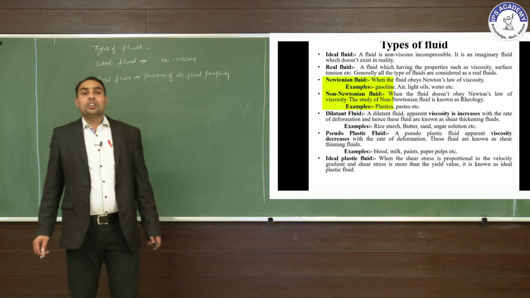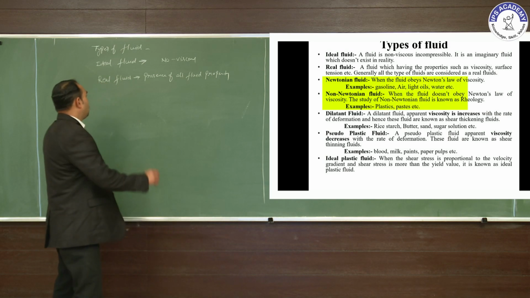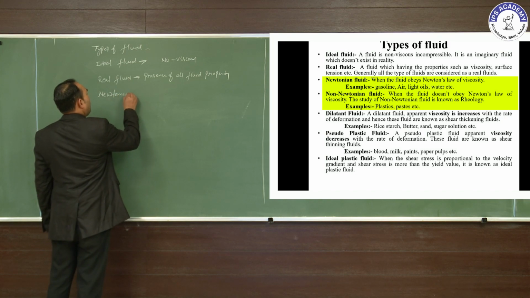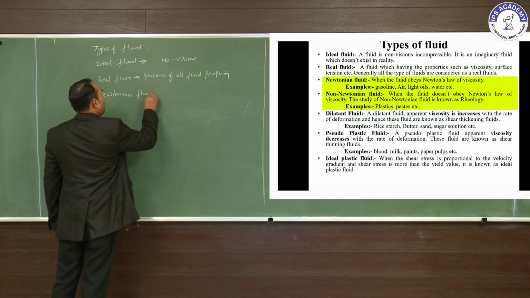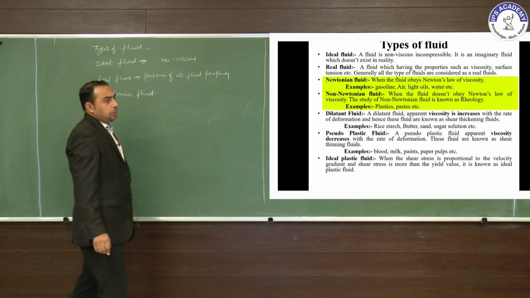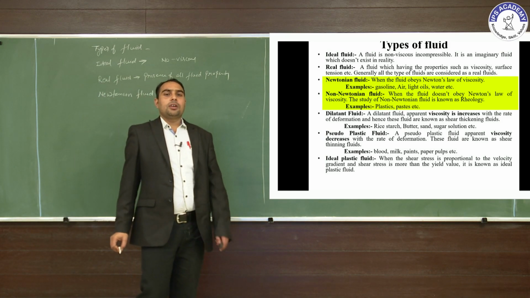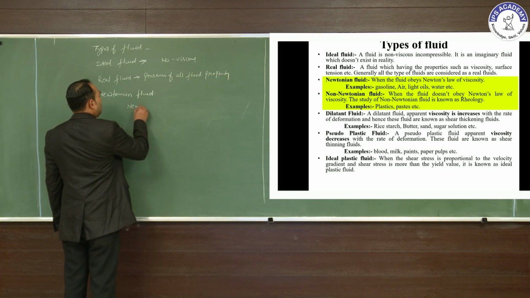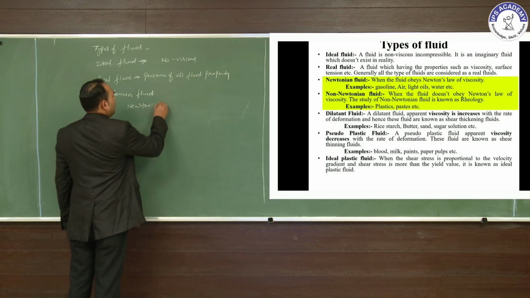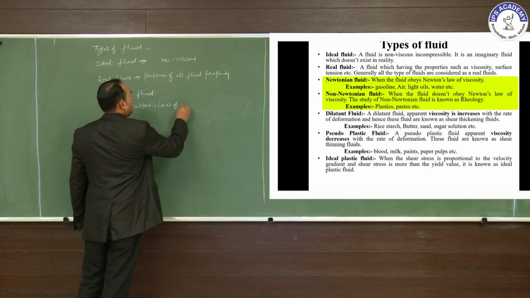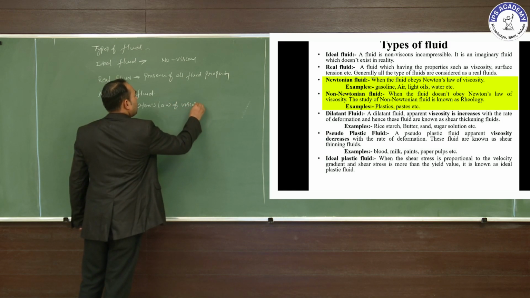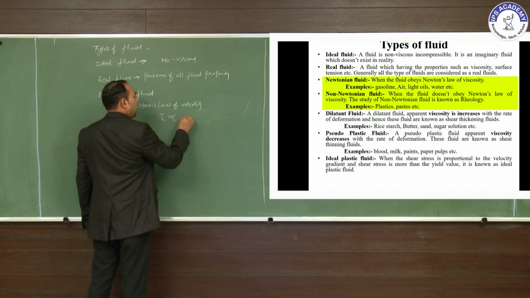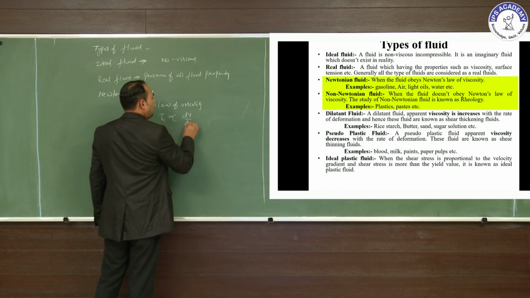Another classification is Newtonian fluid and non-Newtonian fluid. A Newtonian fluid is a fluid which obeys Newton's law of viscosity. Newton's law of viscosity states that the shear stress is directly proportional to the velocity gradient.